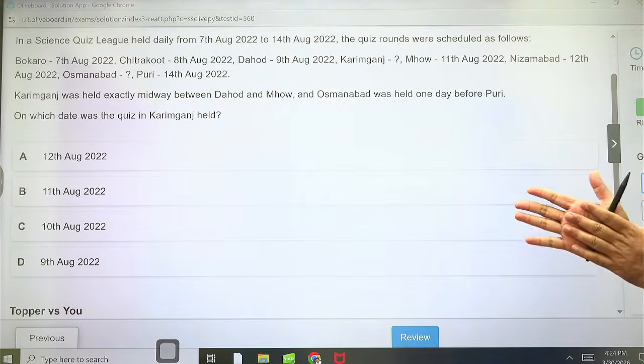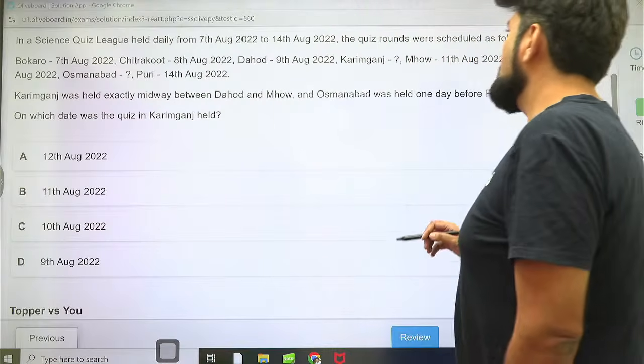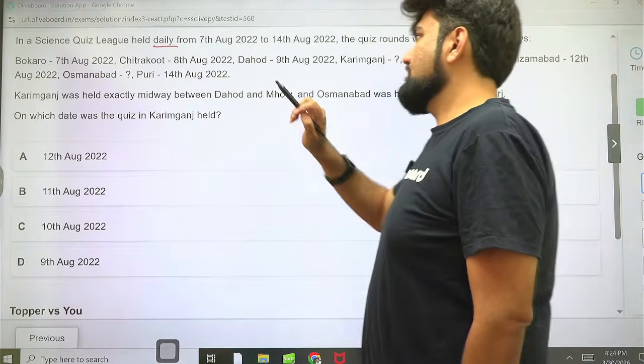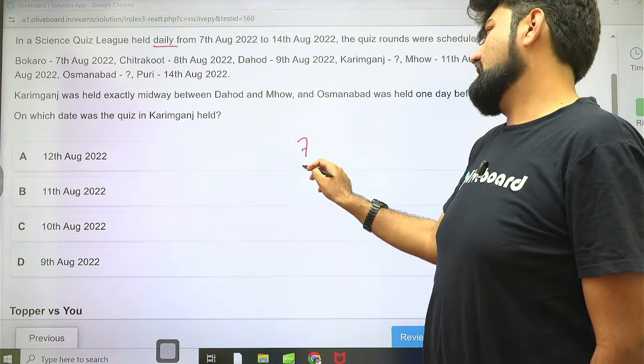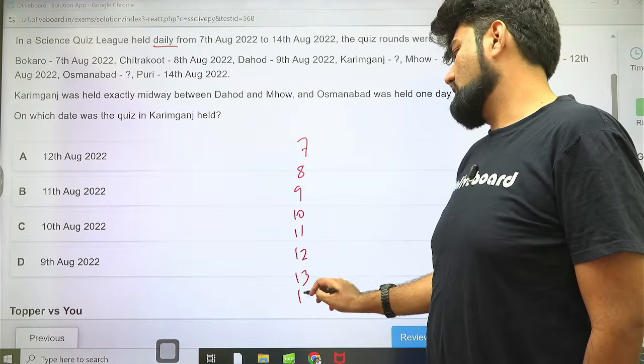In a science quiz league held daily from 7th August to 14th August 2022, the quiz rounds were scheduled as follows. Now it is held daily, okay? So 7th August, 8th, 9th, 10, 11, 12, 13, 14. That's how it is working.